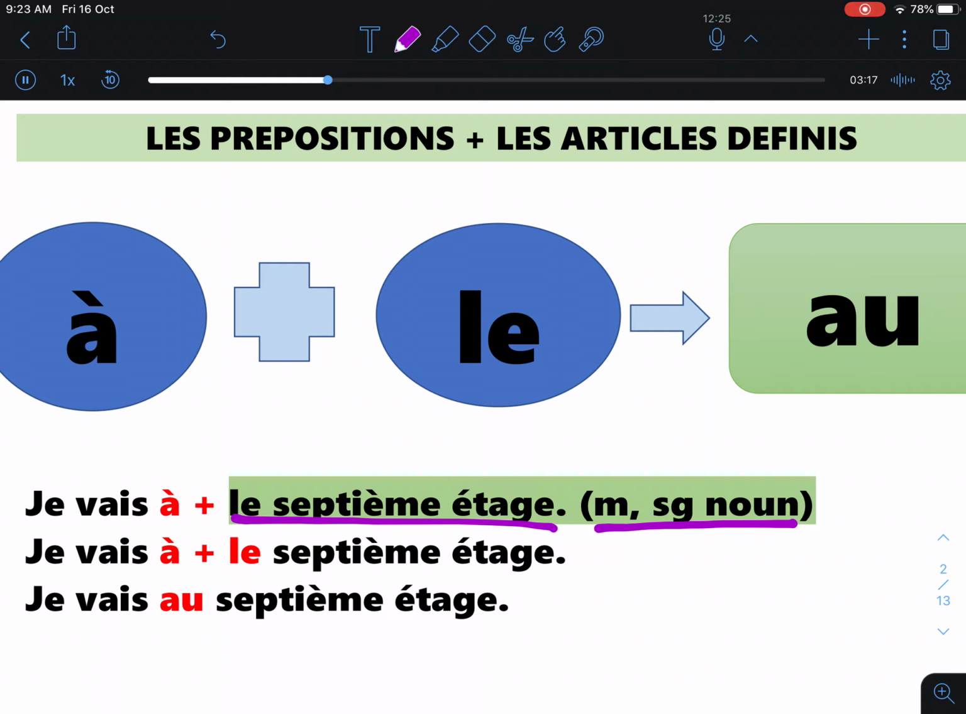But you cannot say je vais à le 7e étage. It doesn't sound French. So what you do, you change it to au. So that's why now you have je vais au 7e étage, instead of je vais à le 7e étage. And it means I go to the 7th floor. That's how it reacts. When à meets le, it becomes au. Alright. Now let's look at the second example.